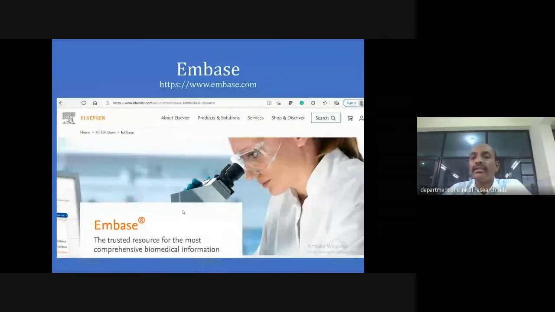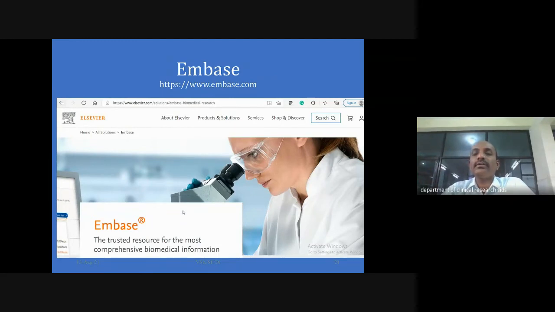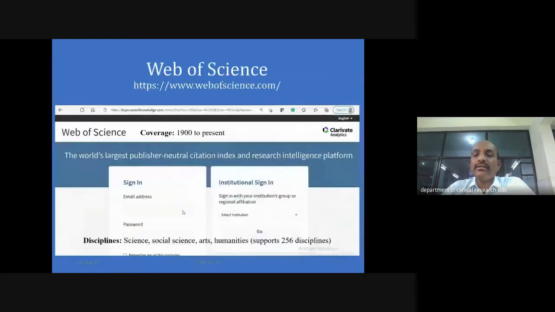Scopus is one of the indexing agencies. The majority of countries, including Arabian countries, have started asking for indexed journals and indexed articles in either Scopus or PubMed. Those two are among the largest indexing agencies in the world.